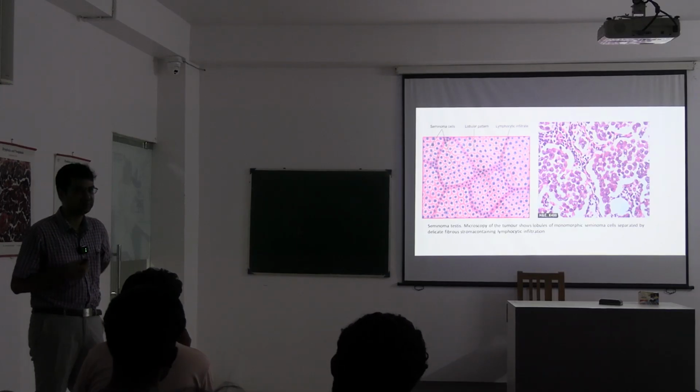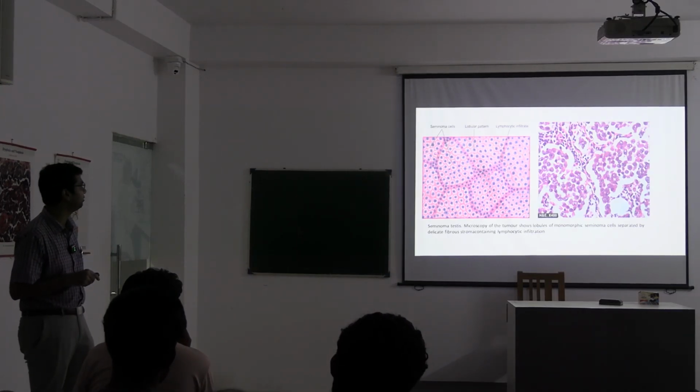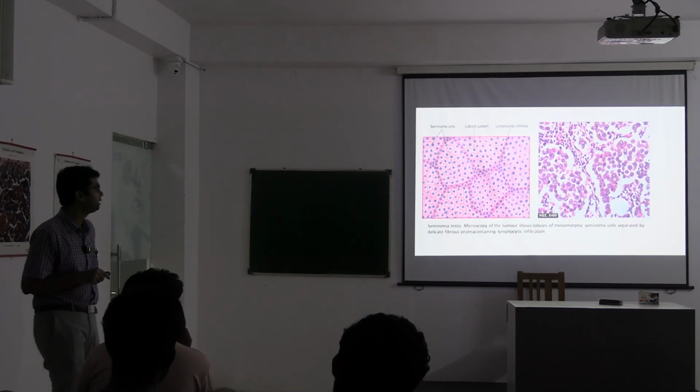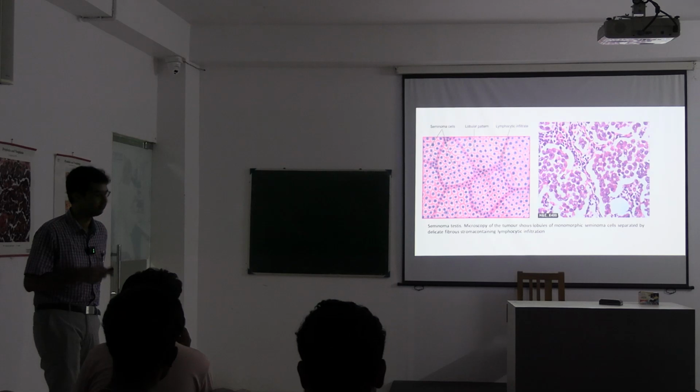And this is the microscopic picture of seminoma testis. These are the seminoma cells. These are the fibrous septa, and these are the lymphocytes. Fibrous septa are infiltrated by lymphocytes.